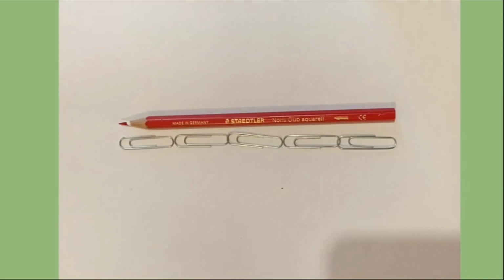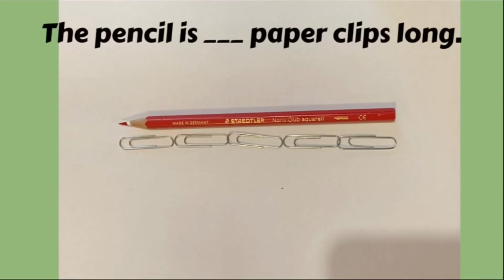And this time I think I did it perfect. The paper clips were going from the beginning of the pencil to the end. They were in a straight line and they weren't overlapping. There was no gaps in between, and all the paper clips were the exact same size. So now I need to record my answer. I'm going to write down here, the pencil is something paper clips long. So I'm going to count them. It's 1, 2, 3, 4, 5. So I can write in a number 5 there. The pencil is 5 paper clips long.